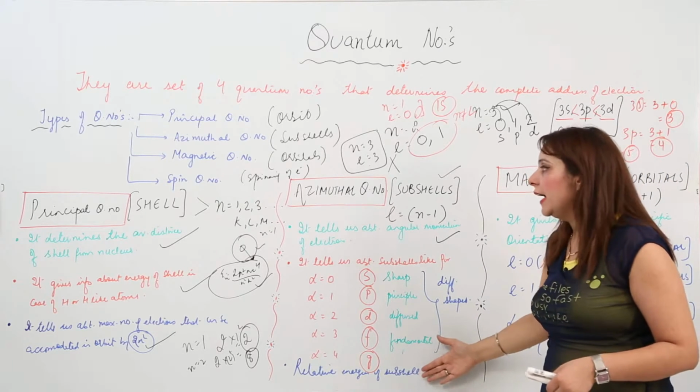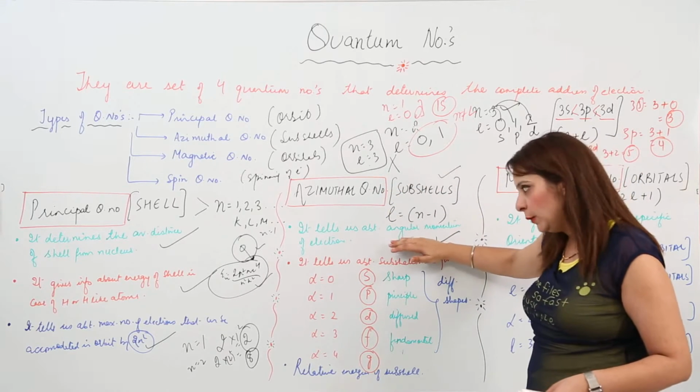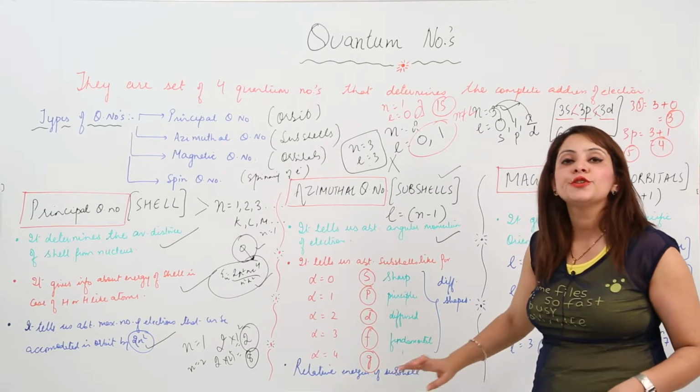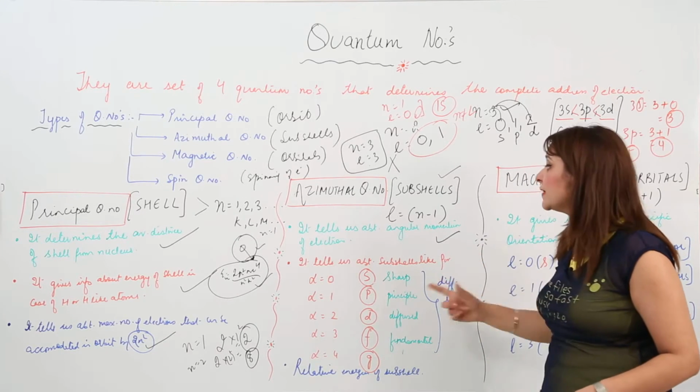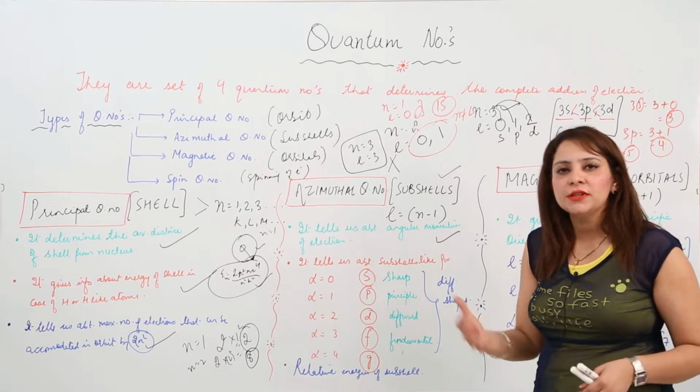So the azimuthal quantum number provides information about the angular momentum, tells us about the subshell, and also tells us about the relative energies of the subshells. Its value is always going to be up to N minus 1, and it starts from 0.